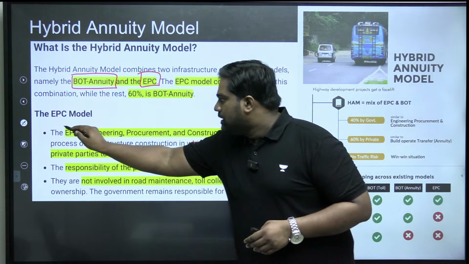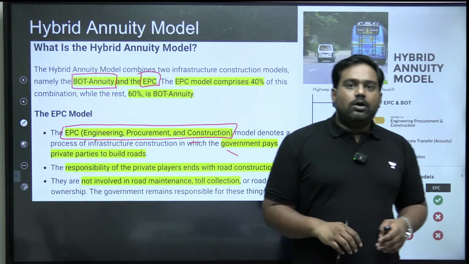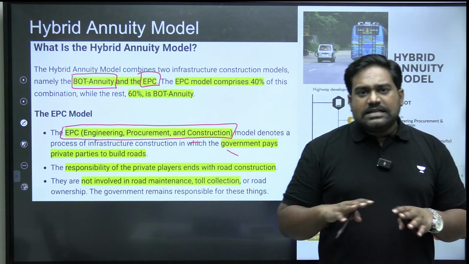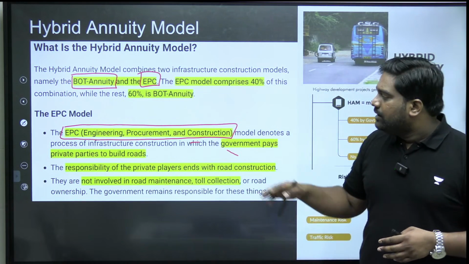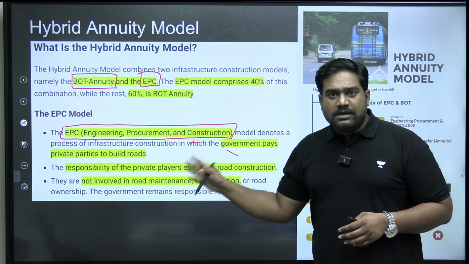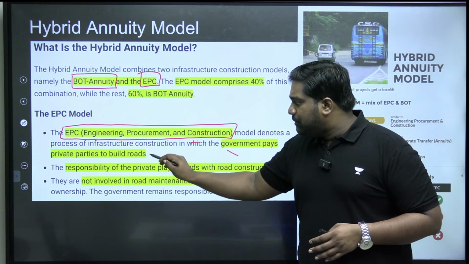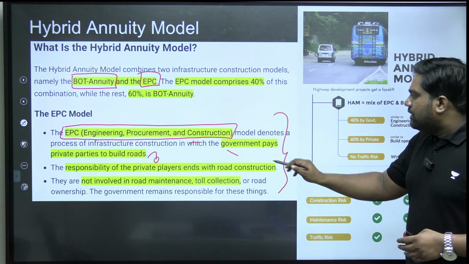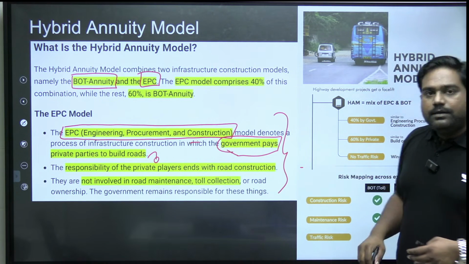EPC stands for Engineering, Procurement and Construction Model. BOT stands for Build, Operate, Transfer Model. Now let's understand both the models and see how the hybrid model combines the two. In the engineering, procurement, construction model, as the name itself tells you, the private developer is just carrying out the construction of a project.